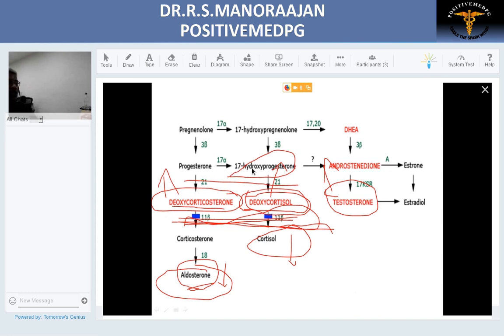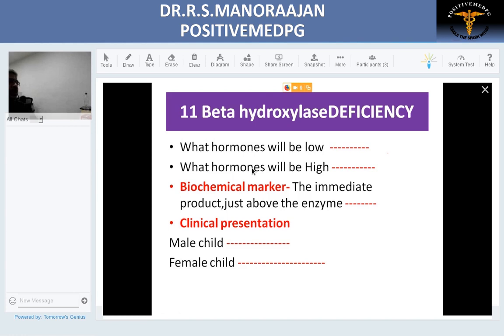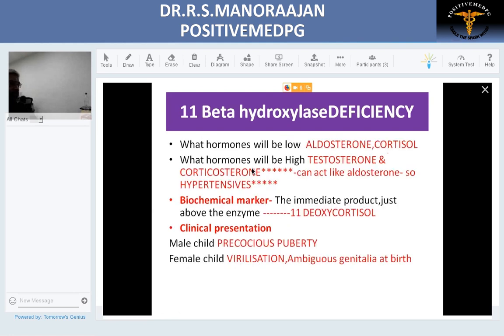Fine. Now we'll see what will happen in a male child and in a female child. The same thing we discussed in 21-alpha hydroxylase. When there is excess testosterone in a male child, it will present with precocious puberty. Female child, ambiguous genitalia at birth. Now, this is your 11-beta hydroxylase. Kindly fill in the blanks. What hormones will be low? We saw aldosterone will be low, but most importantly, testosterone is high, and deoxycorticosterone, which acts like aldosterone, so they come under a hypertensive variant.